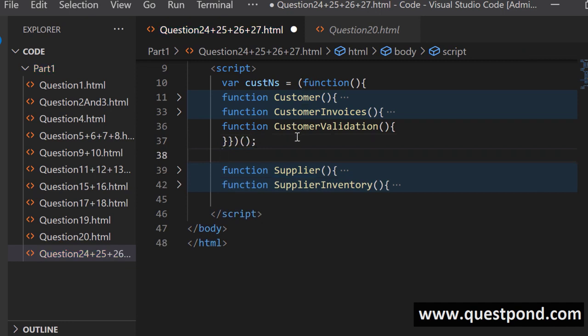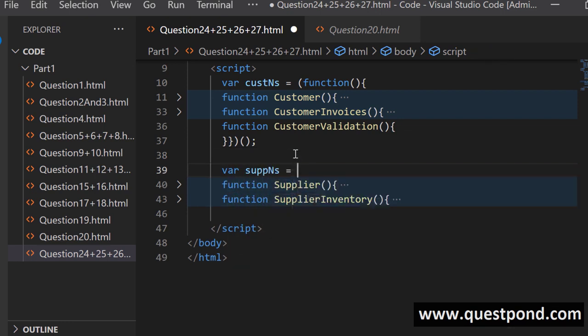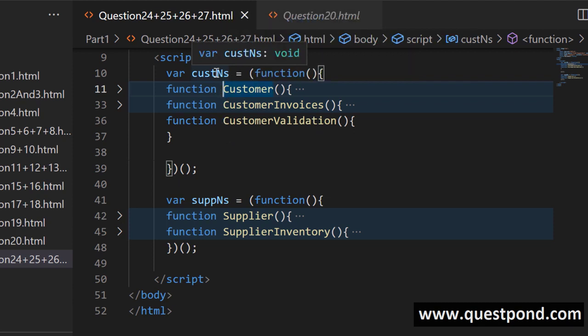In the same way, I can do the same for supplier as well, right? So for supplier, I can say this is the supplier namespace, and you can see here we have two logical namespaces right now, customer namespace and supplier namespace. The customer has all the customer functionality while the supplier has all the supplier functionality, right? Now by using closures, we can reveal or show only what we want.